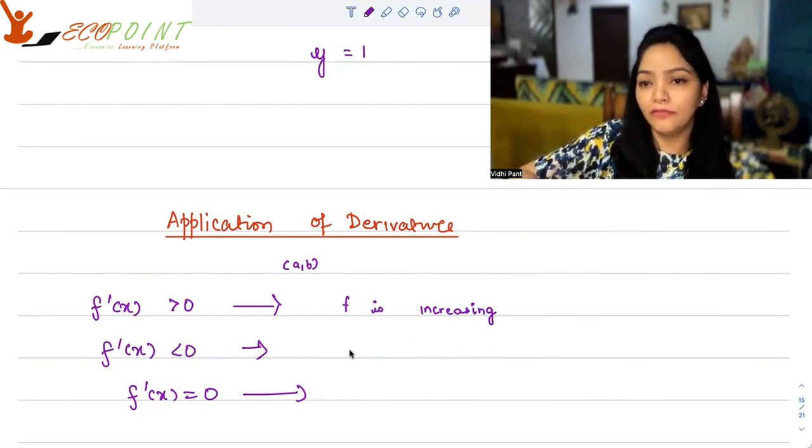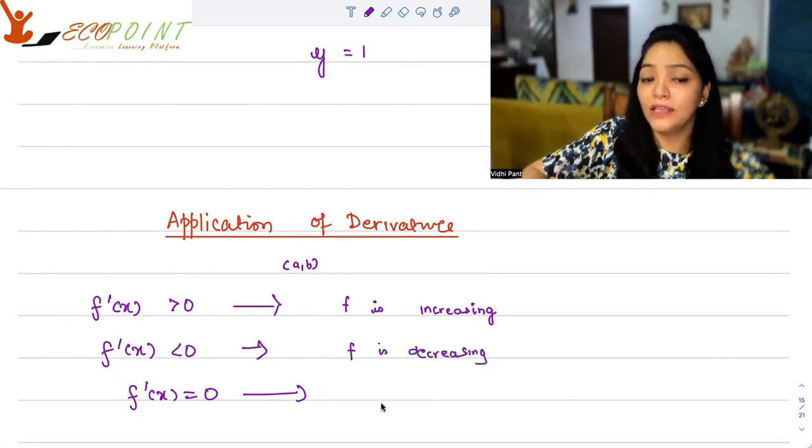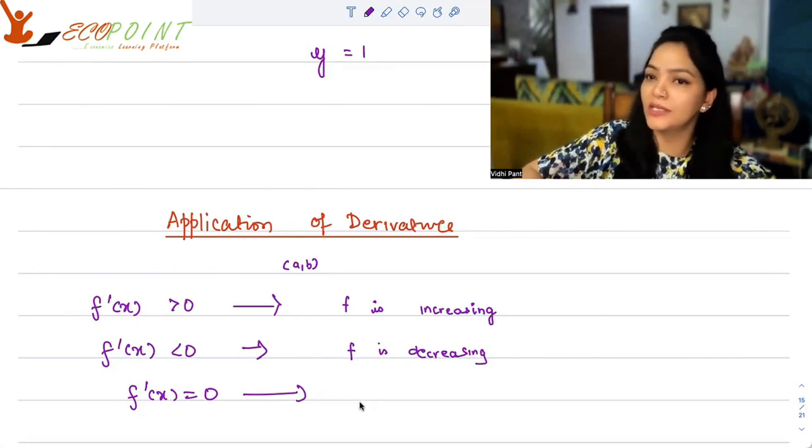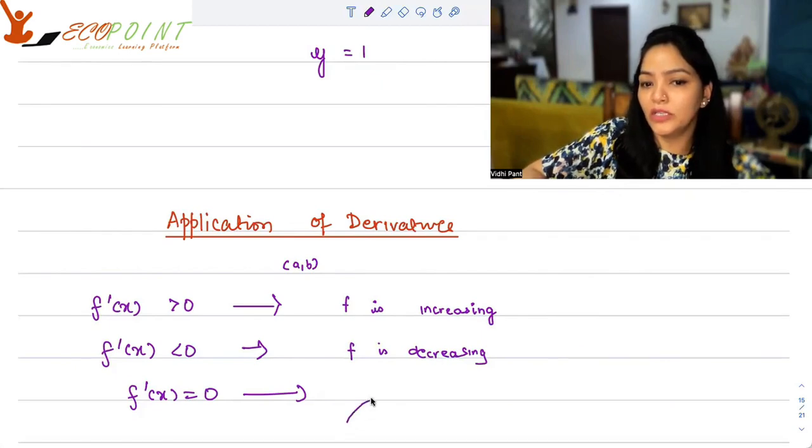So f, we will say, is an increasing function in that case. In case the derivative is less than 0, that means f is decreasing. In case f dash x is equal to 0, now that means some change is happening. Either the function is changing from increasing to decreasing, or it is decreasing and then increasing. And that is why at this point, you are getting f dash x equals to 0.